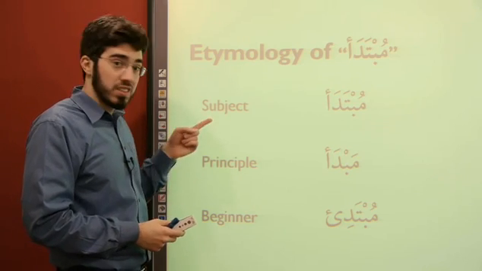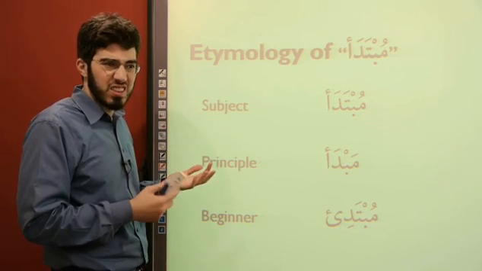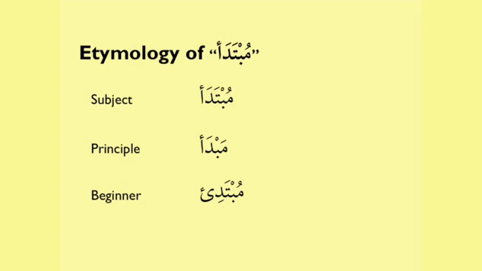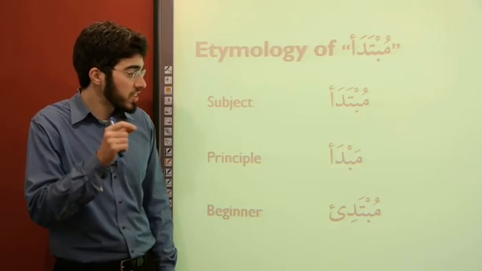Now, what's the connection between a subject and throwing and all that stuff? It's a long, complicated story. The dictionary says Aristotle's involved and stuff like that. You can look it up if you want. Anyways, main important point, the mubtada is the beginning thing. Let's conclude with a discussion of translation.